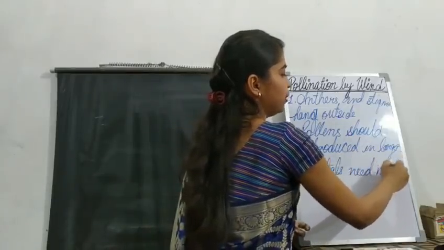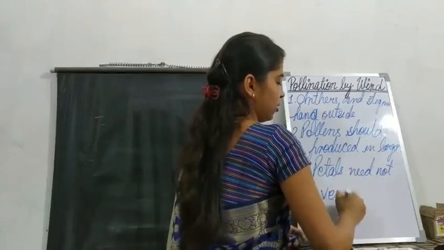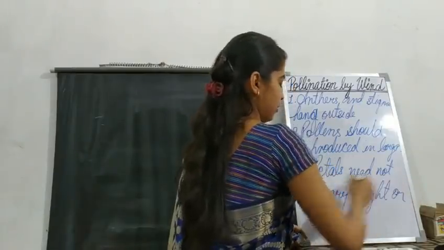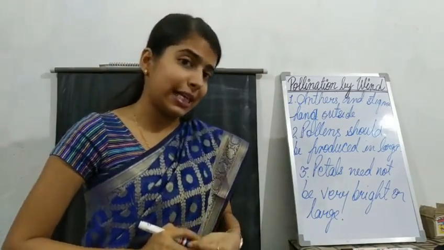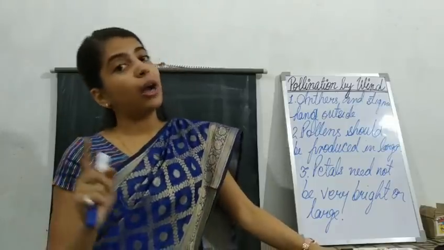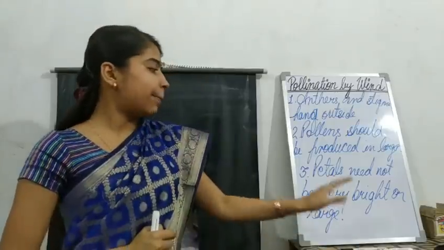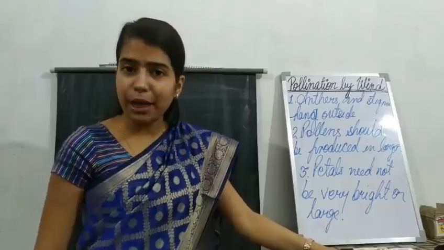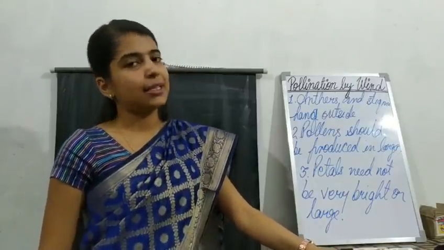Now the third point for this is that petals need not be very bright or large. See, why were petals large in the case of insects? In the case of insects, these petals were large and bright to attract the insects. For the flowers to be pollinated by insects, the petals were very large and bright. But here, since pollination is carried by wind, the petals need not play any role in it. Is it clear to you all?